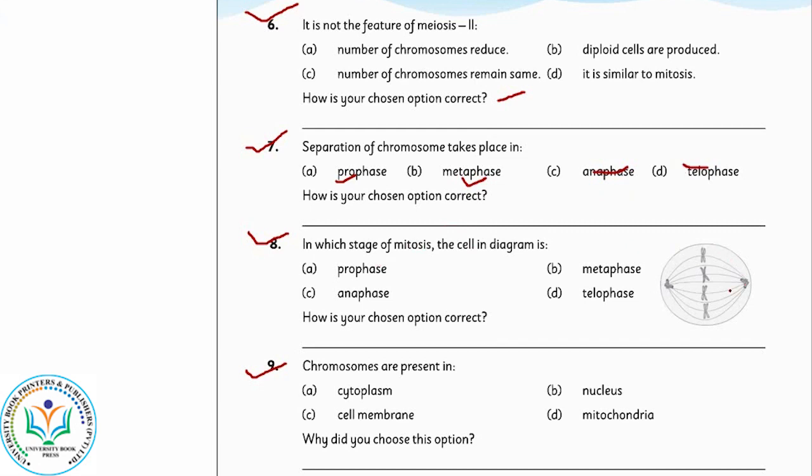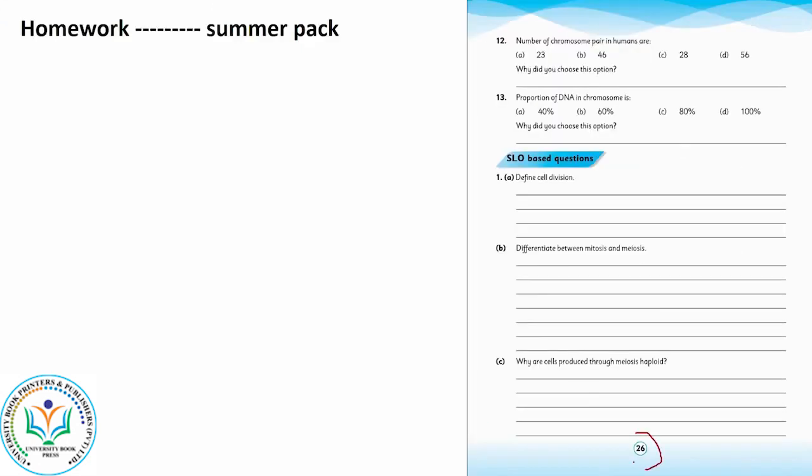You are given a diagram, observe this diagram and find out the stage, whether it is prophase, metaphase, anaphase or telophase. Then give the reason why it is correct. Number 9 MCQ is, chromosomes are present in cytoplasm, cell membrane, nucleus or mitochondria, and then give its reason. Then comes the question answer section at page 26.